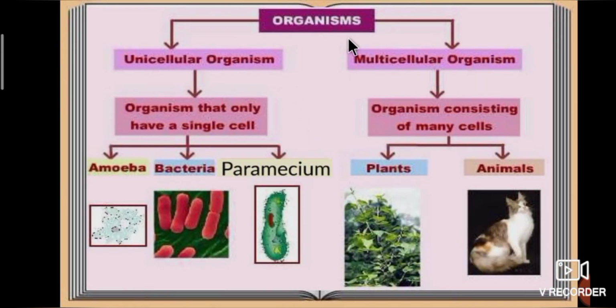Let's see the classification of organisms. Organisms are mainly classified into two types. First one, unicellular organism; second one, multicellular organism. Organisms that only have a single cell are known as unicellular organisms. Example: amoeba, bacteria and paramecium. Organisms consisting of many cells are called multicellular organisms. Example: plants and animals.